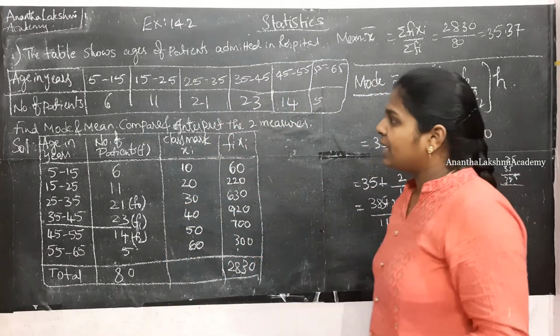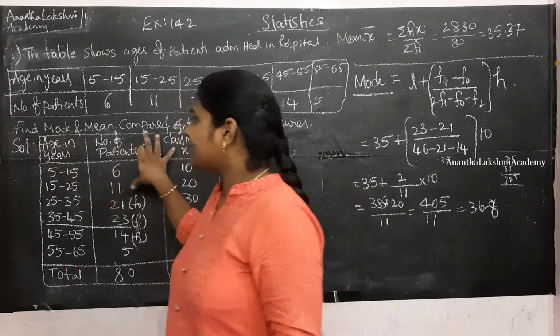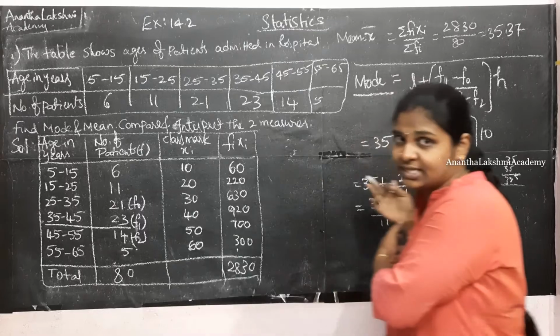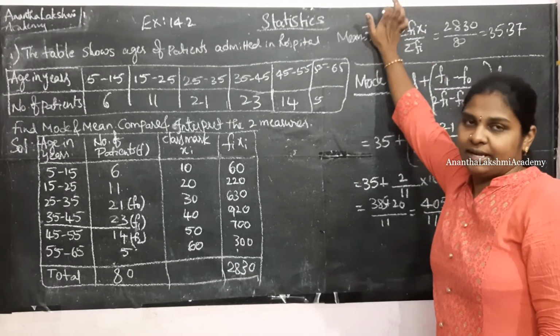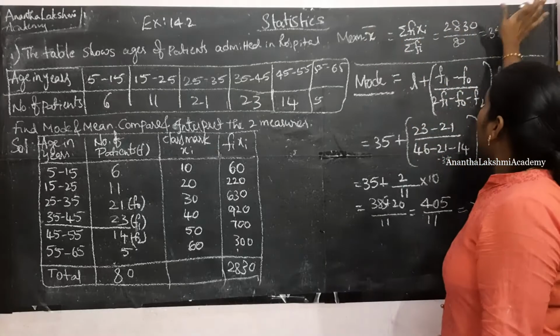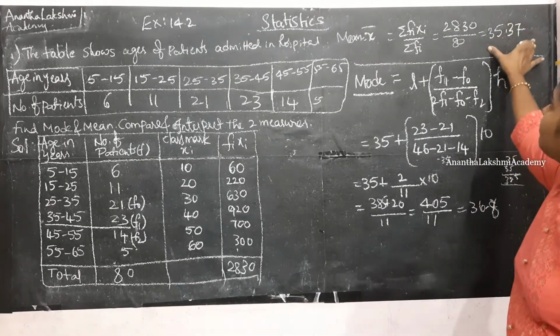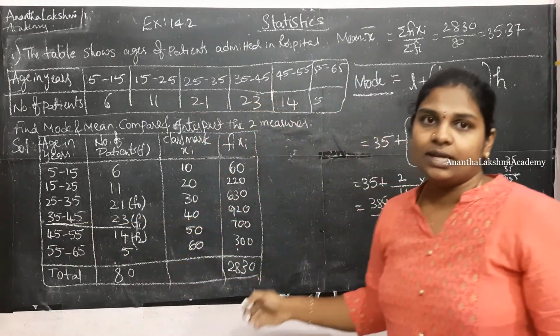So what does the mean suggest? Here we have the age in years and the number of patients. The average age of the patients who got admitted to the hospital is given by the mean. Here the patients who are aged around 35.37 fall in the interval 35 to 45.